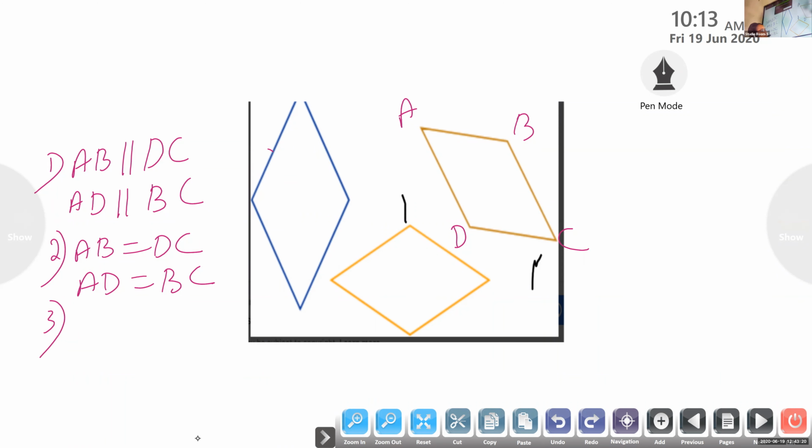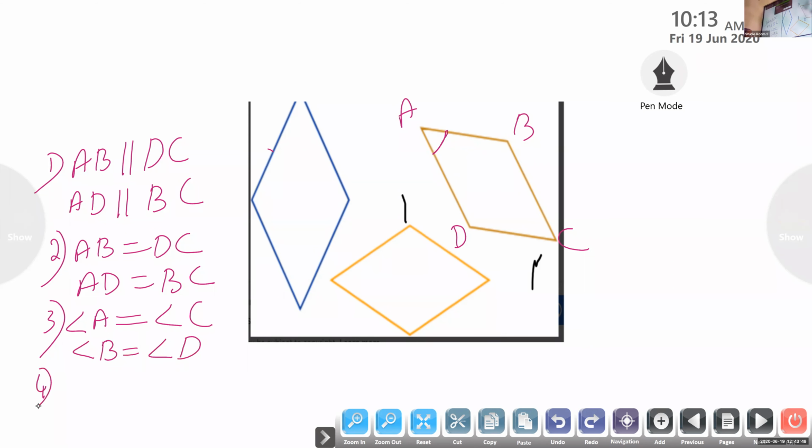Angle A equal to angle C, correct. Also we have angle B equal to angle D.